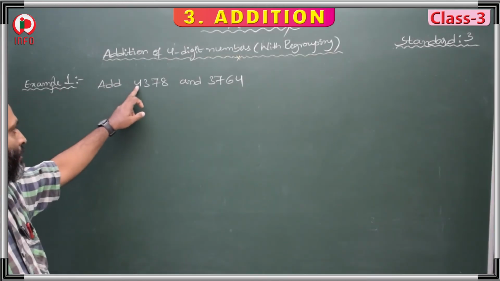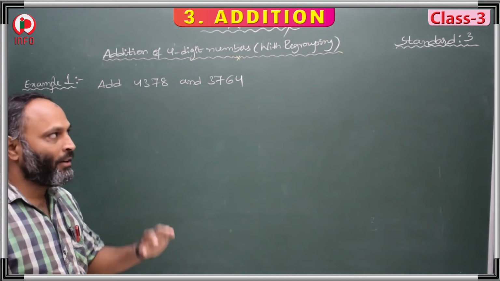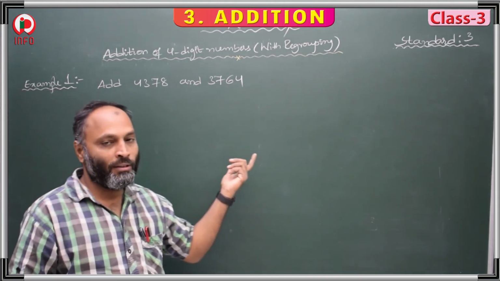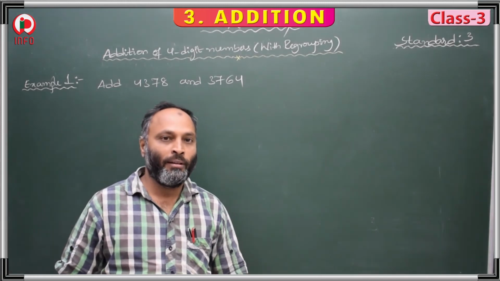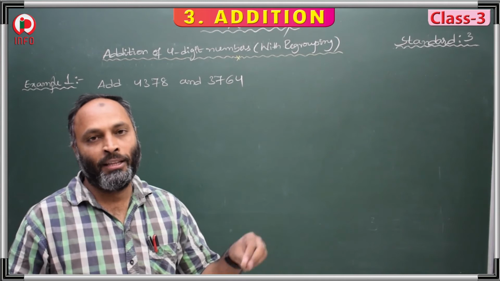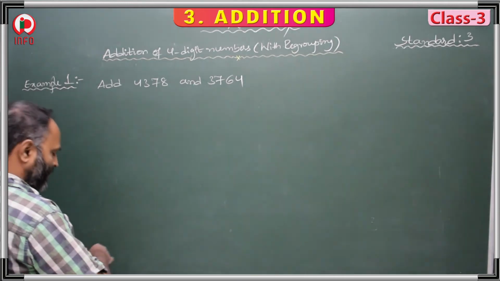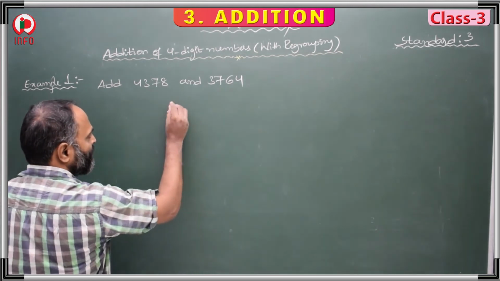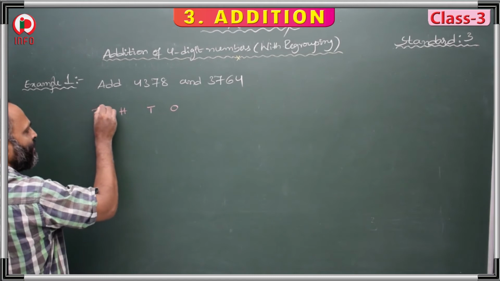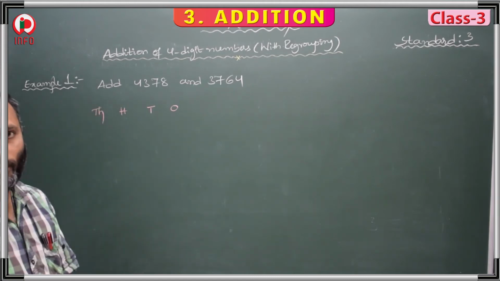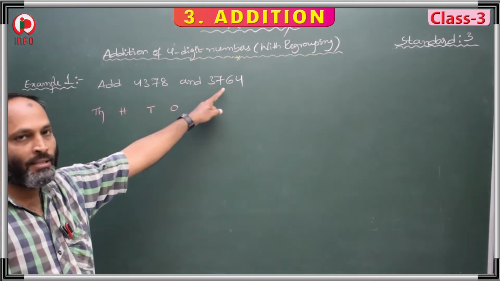Add 4378 and 3764. Now, before we discuss without regrouping, now we are going to discuss regrouping. When 4-digit numbers are there, how to regroup and add. So see here, first we have to write the place values. Ones, tens, 100, 1000. Here 2 addends were given. This is the first addend, this is the second addend.